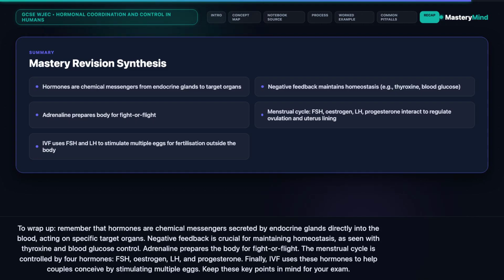The menstrual cycle is controlled by 4 hormones: FSH, estrogen, LH, and progesterone. Finally, IVF uses these hormones to help couples conceive by stimulating multiple eggs. Keep these key points in mind for your exam.